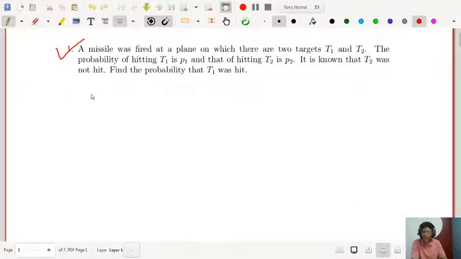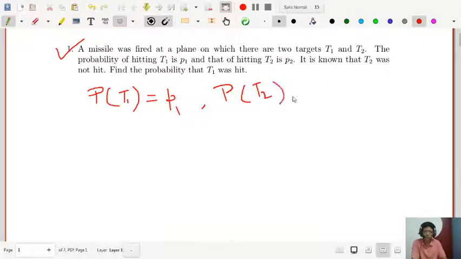So it is given in the problem that probability of T1 is equal to P1 and probability of T2 is equal to P2, and it is known that T2 was not hit.